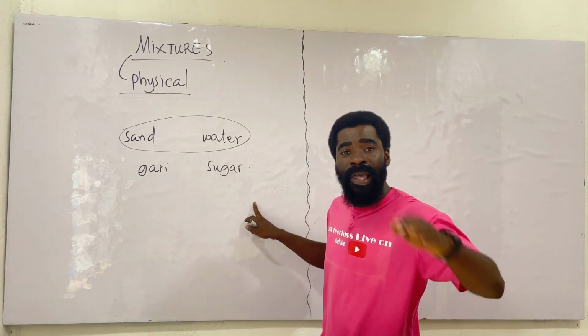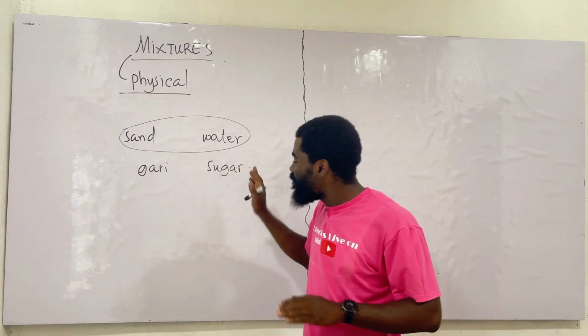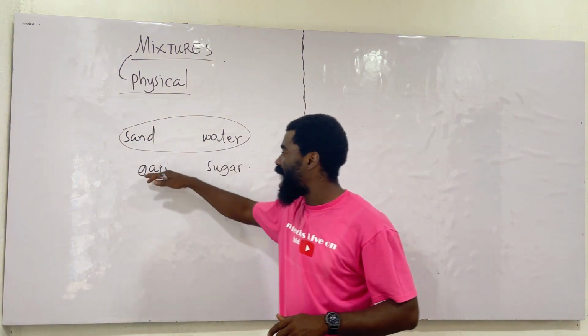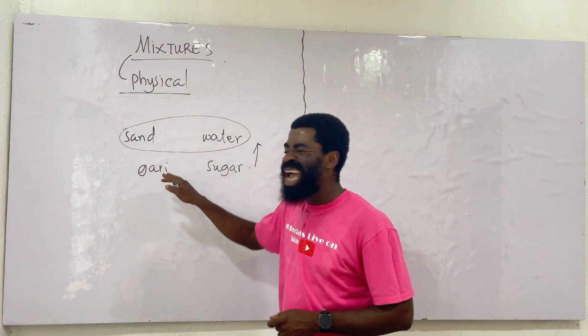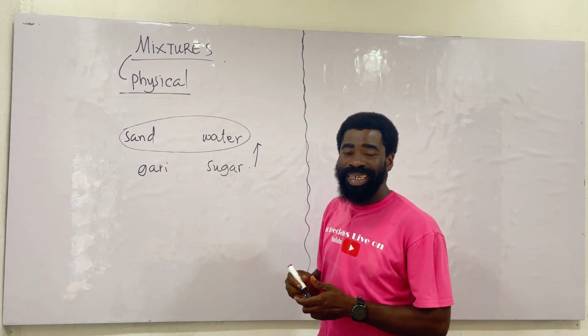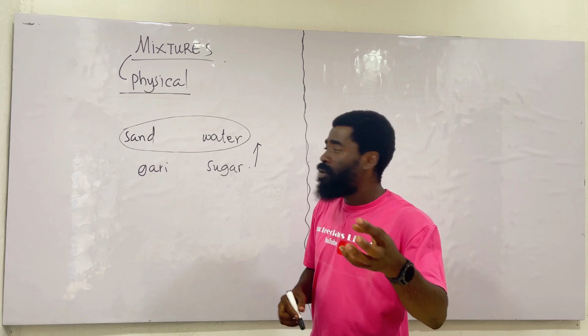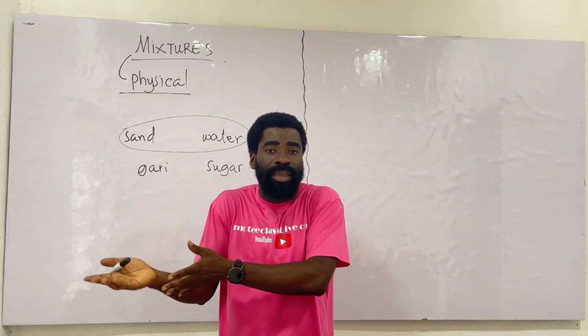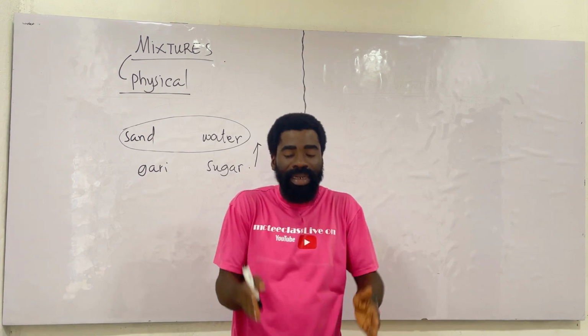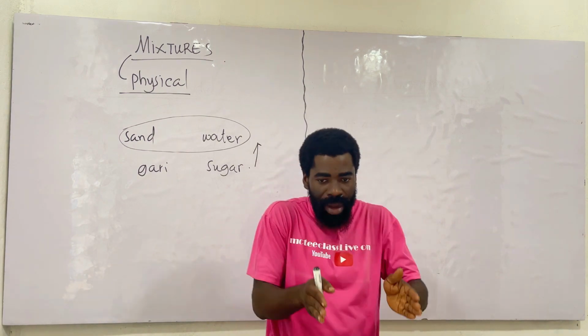You get the point I'm making. And each one of us has our own way of preparing this. Some people like their gari to be more and their sugar to be less. Some people like their sugar to be more and the gari less, with more milk. That is the characteristic of a mixture. For a mixture, the components vary. It's not constant. Anytime you're preparing gari and sugar, you don't need to have this exact amount.